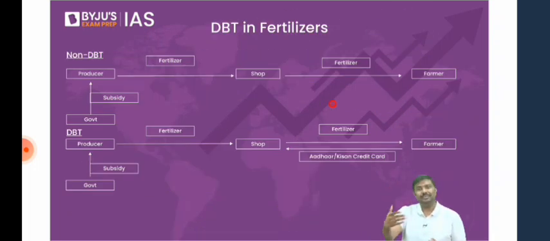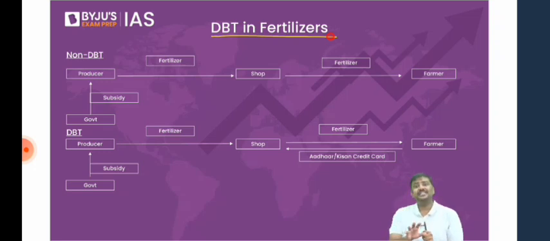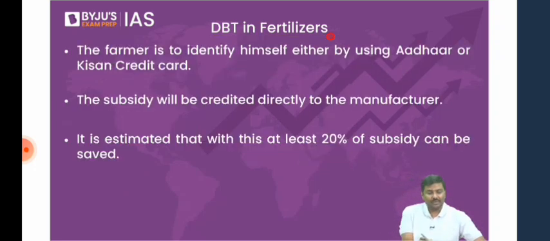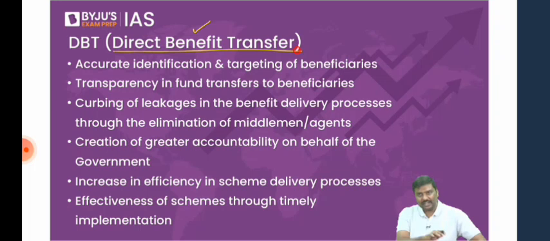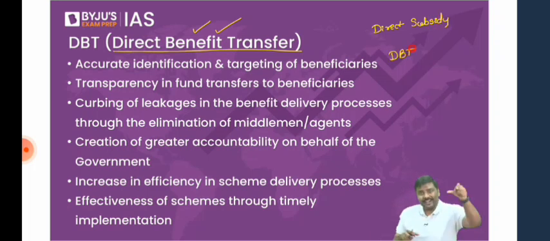So what reforms have been implemented by the government? First one, we have implemented direct benefit transfer in fertilizers. We have introduced the concept of direct benefit transfer in fertilizers. Understand this carefully. Some of you get confused. Before I start direct benefit transfer or DBT, first and foremost, the long form of DBT is given here. Please have a look at it. Direct benefit transfer. Point number 2, do not confuse direct subsidy and direct benefit transfer.